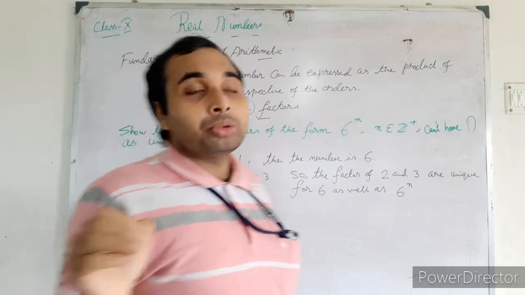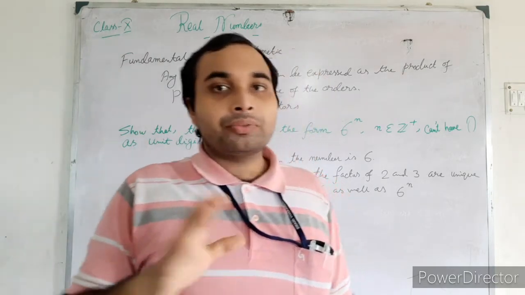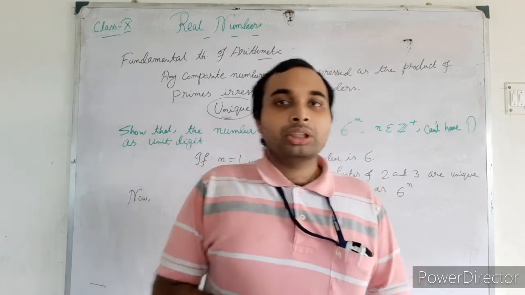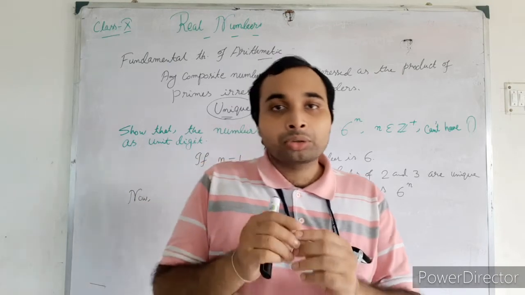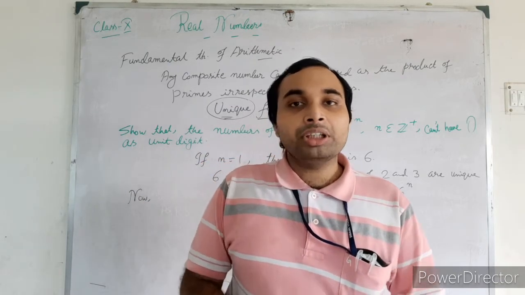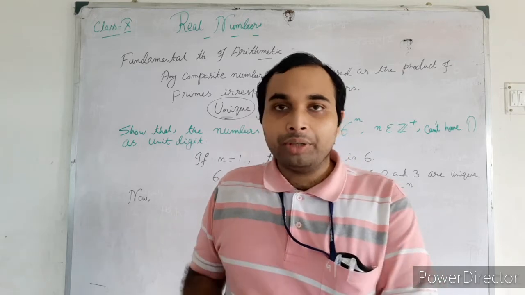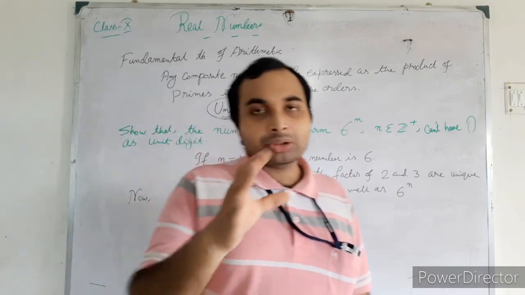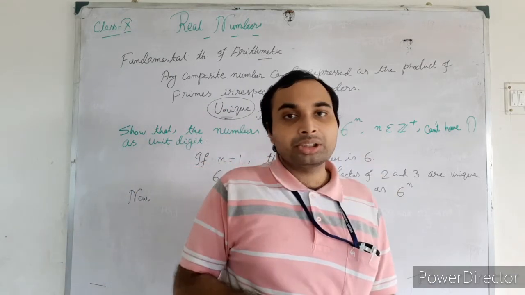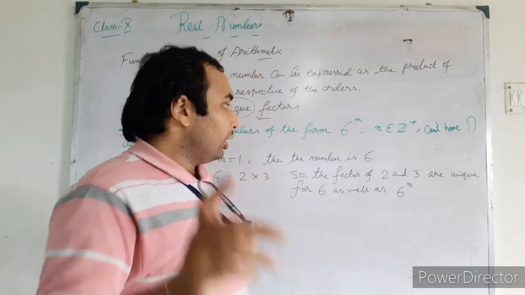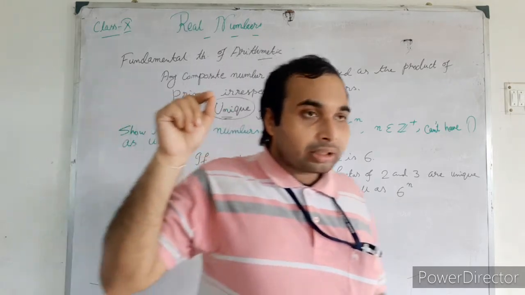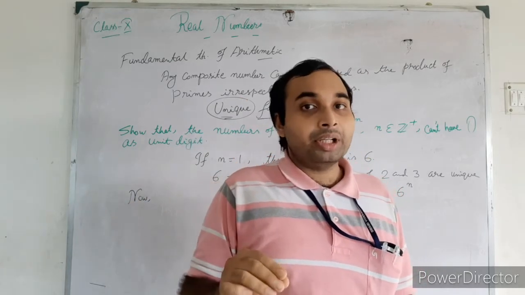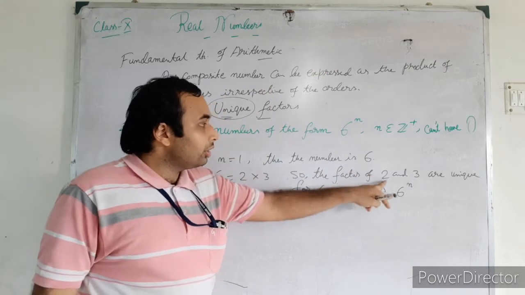from the divisibility rules of 2, 3, 5, 7, those, you know that the numbers whose unit digit is 0 are divisible by 10 or 5. We can say 5 only, because all the numbers which have unit digit 0 are divisible by 5. Now 5 means the number must have 5 as a factor. Here the factors are only 2 and 3.